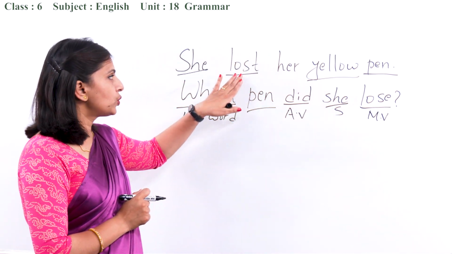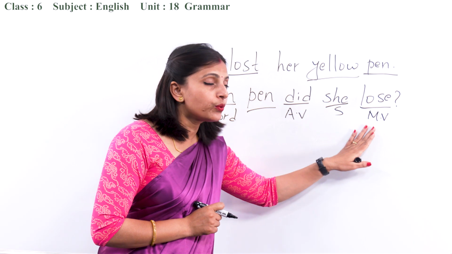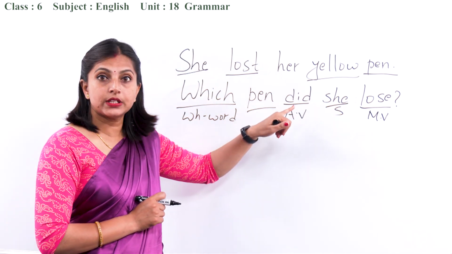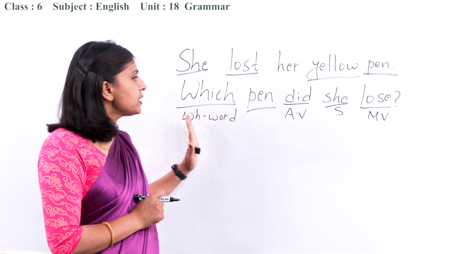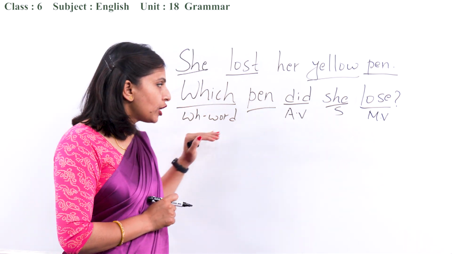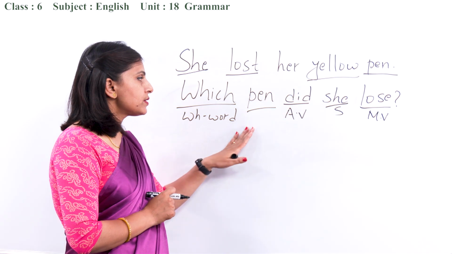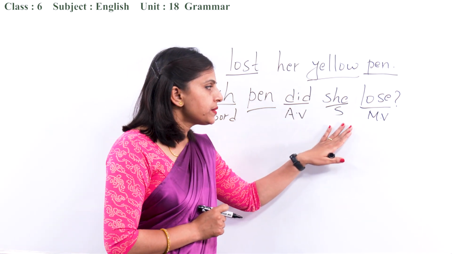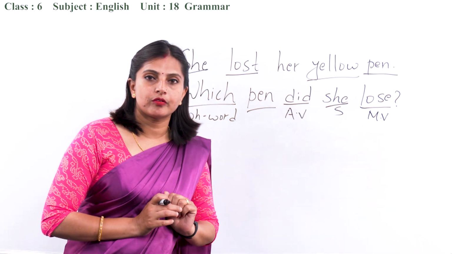Main verb. So last, here we have used lose because we have to use the root form when we are using did. Alright. So which pen did she lose? WH word, and here is the object, then after that the auxiliary verb, then the subject, and then the main verb.